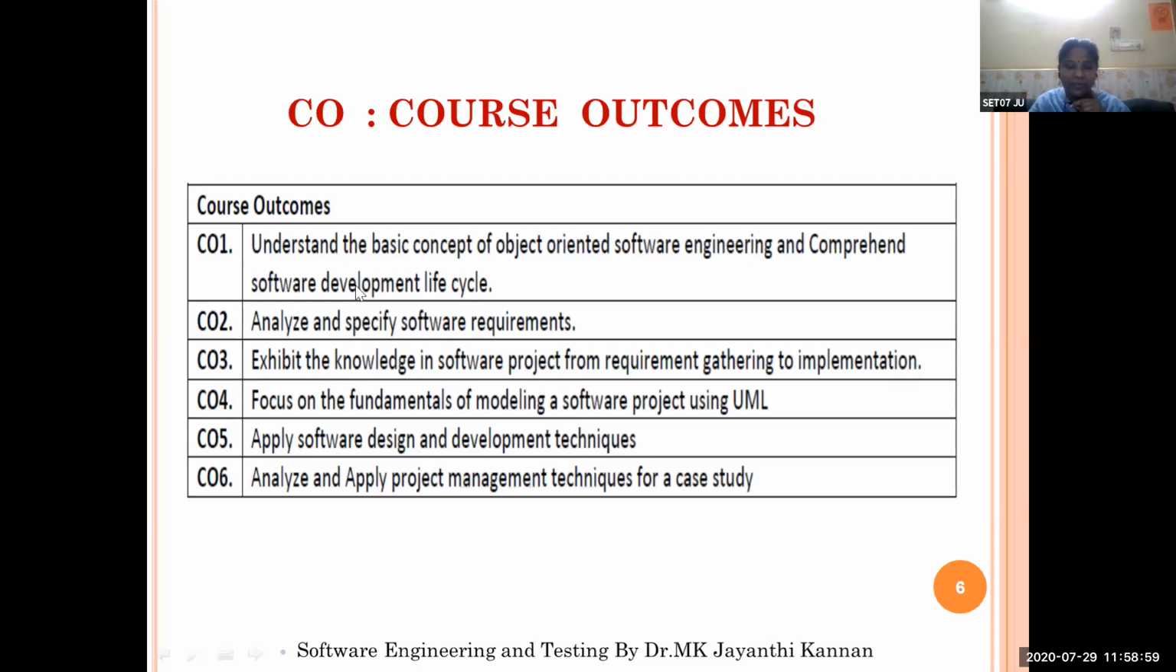So like that, we have a life cycle. In the same way, while developing any project also, we have some life cycle stages. Those are the concepts we are going to study in course outcome 1.